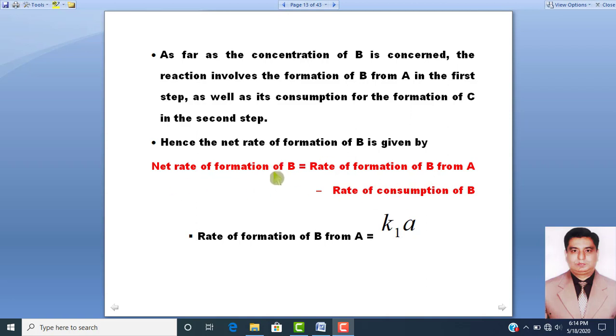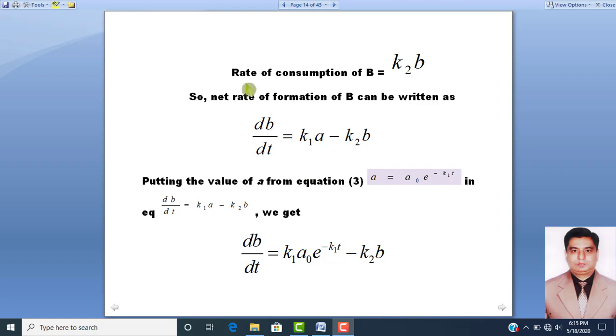The net rate of the formation of B is equal to the rate of formation of B from A minus the rate of consumption of B. So here we have the rate of formation of B from A, which will be equal to K1 into A, and the rate of consumption of B will be equal to K2 into B. So the net rate of formation of B can be written as dB over dt is equal to K1A minus K2B.